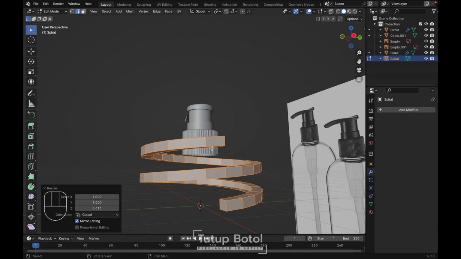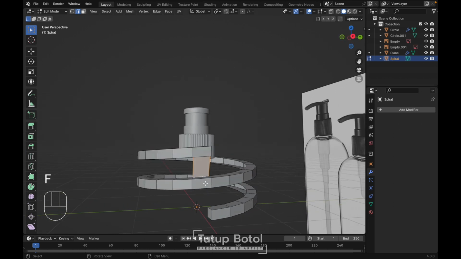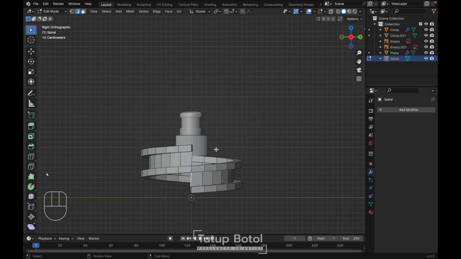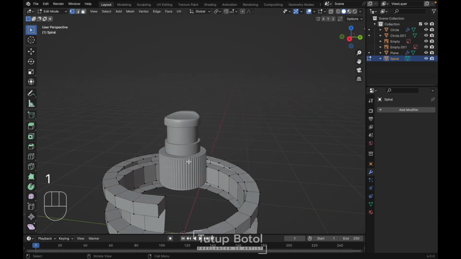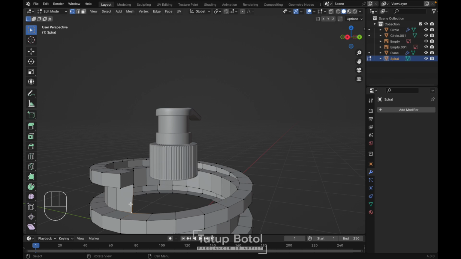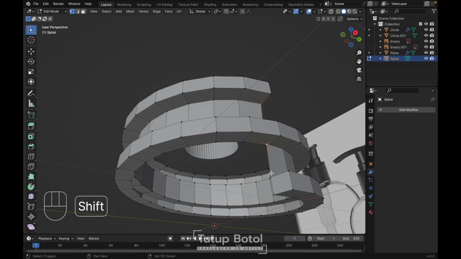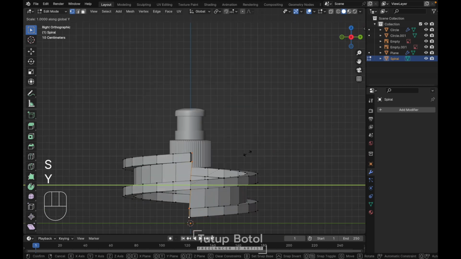Then select one of this edge, this one. Then you can press F to fill. Click here, hold F to fill everything, just like this. Let's switch to the right view. As you can see here, they look like not in the straight line. We should fix it. This one, just select all of this edge, just like this, and press S, Y, 0.